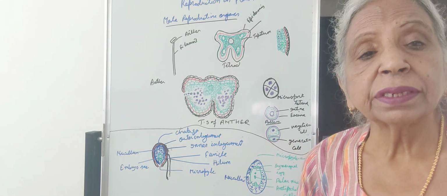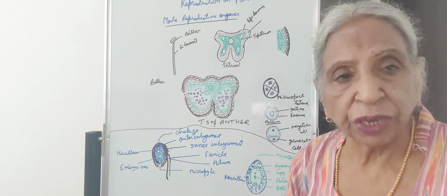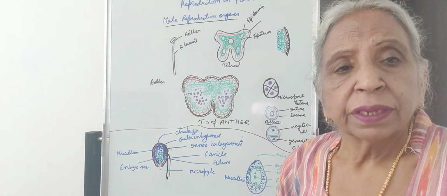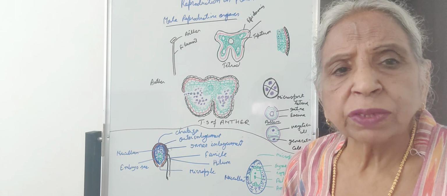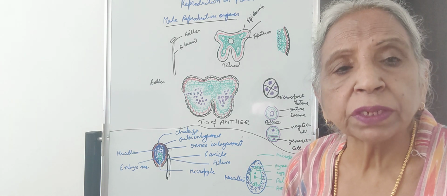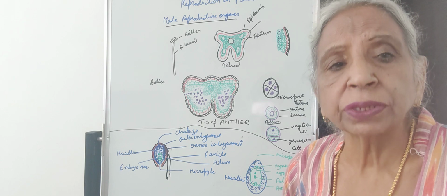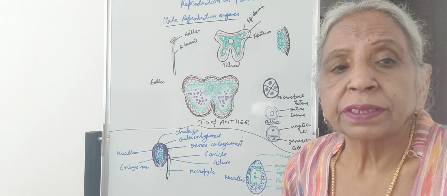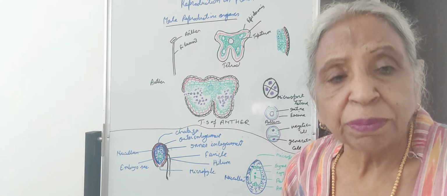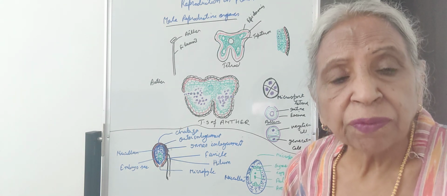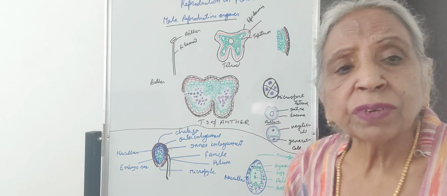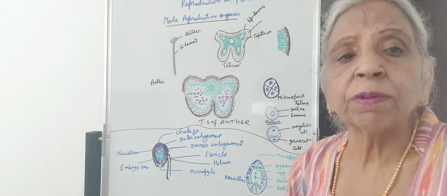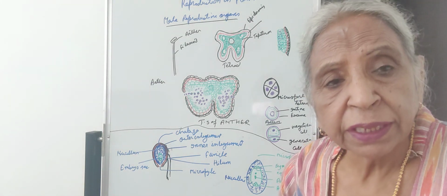So in plant reproduction, it is of two types: asexual reproduction and sexual reproduction. In asexual reproduction, the sexual organs, the reproductive parts, don't take part; the reproduction is done by parts other than the reproductive part. That is, it may be by stem, by the buds, by the leaf, by the roots. So when these parts help in propagating the plant, they help in producing other plants, then it is called